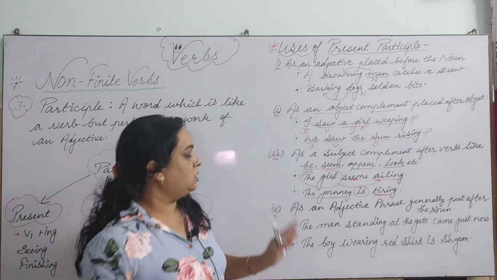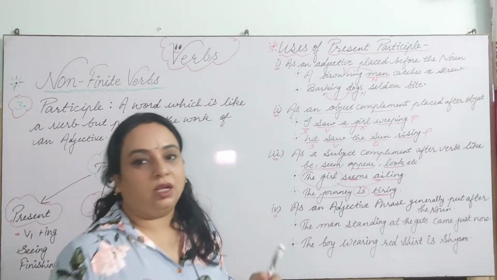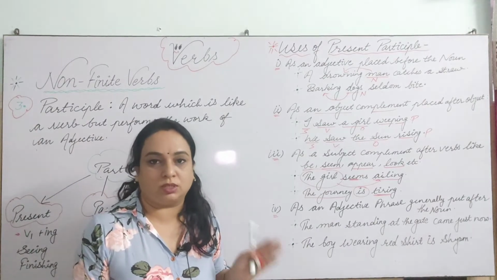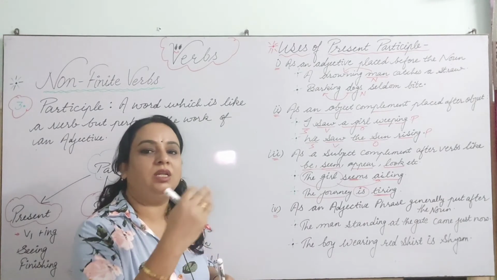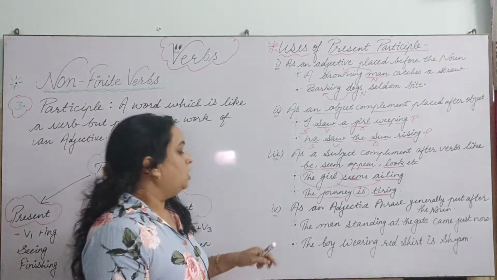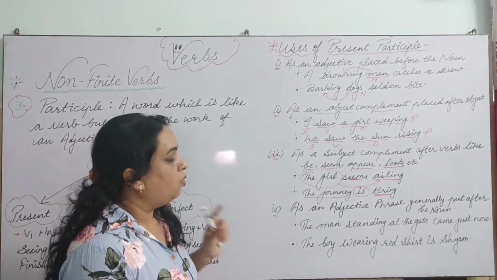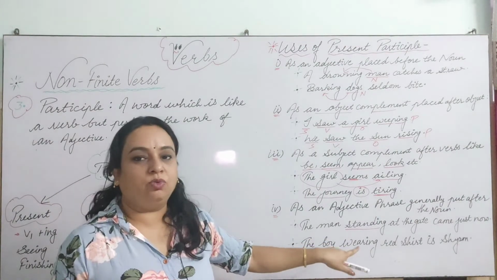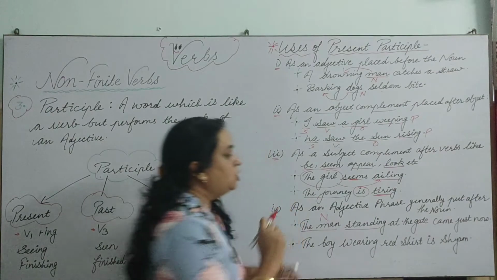Next use of this is as an adjective phrase generally put after the noun. So we did in our previous classes the adjective phrase, adverbial phrase, and the noun phrases, right? So it is a part of the sentence where we tell the quality of the noun which is given in the main clause. So the man standing at the gate came just now. So here where is the ing form? Standing, right? And this is telling about whom? The man, right? So the man is a noun.